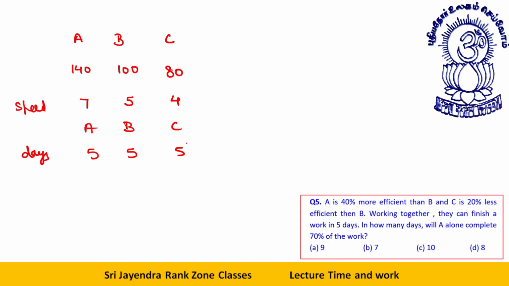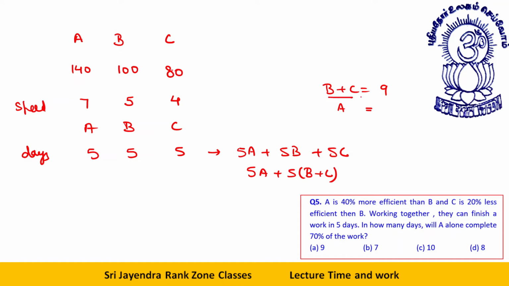In how many days will A alone complete 70% of the work? We have to tell everything in terms of A. What is the total work? Total work I can say is 5A plus 5B plus 5C. This is full work. Okay, how many days will A alone complete? See, first of all, 5A plus 5 times B plus C. Now B plus C is 9, A is how much?